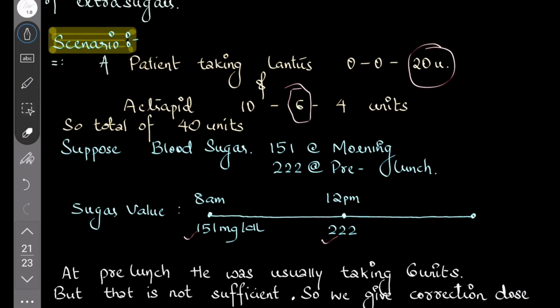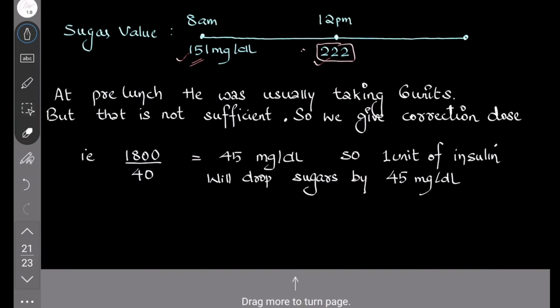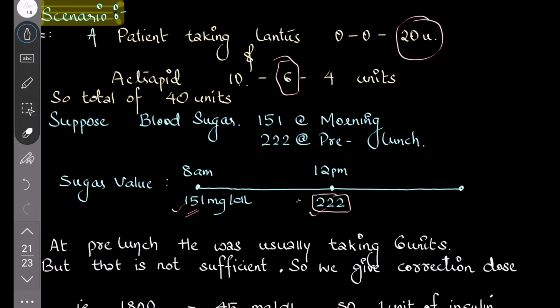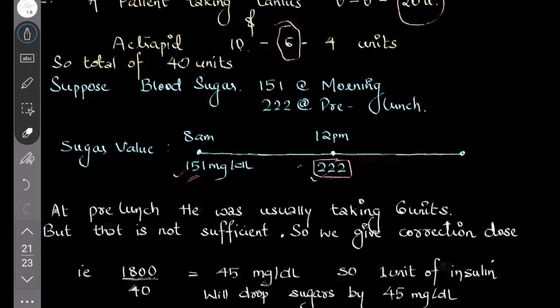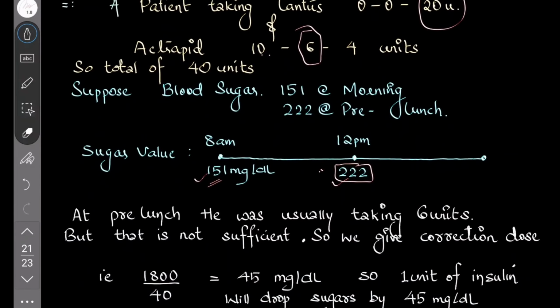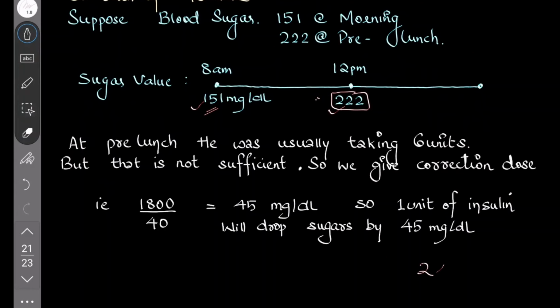Why? Because in the morning it was 151, you took 10 units. If at noon it becomes 222, 10 units itself will not be sufficient. Okay, so 6 units will not be sufficient. So what you do, you divide 1800 by 40, that will be 45 milligram. So each unit of insulin will reduce the sugar by 45 milligram. So we need a target of around 140, right? Each unit will reduce it by 45 milligram. So if you use 2 units, 2 into 45, it will reduce by 90. It is 222 minus 90, that is 132. You have to use 2 units.